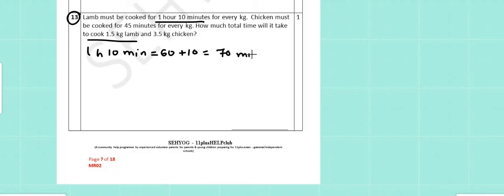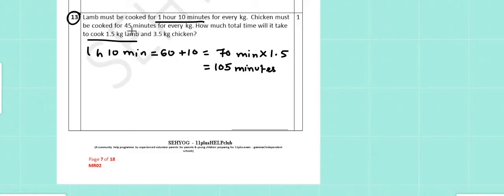In number 13, lamb must be cooked for 1 hour 10 minutes for each kg, and we have 1.5 kg lamb. So let us find out the total cooking time of lamb. 1 hour is 60 minutes plus 10 minutes, that is 70 minutes, and multiplying with the number of kgs, 70 times 1.5 gives us 105 minutes.